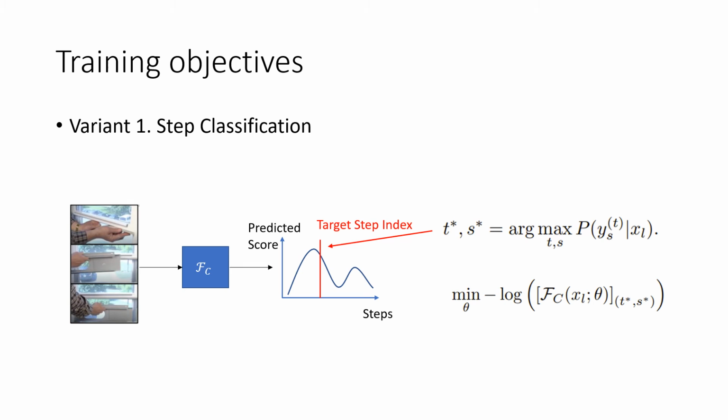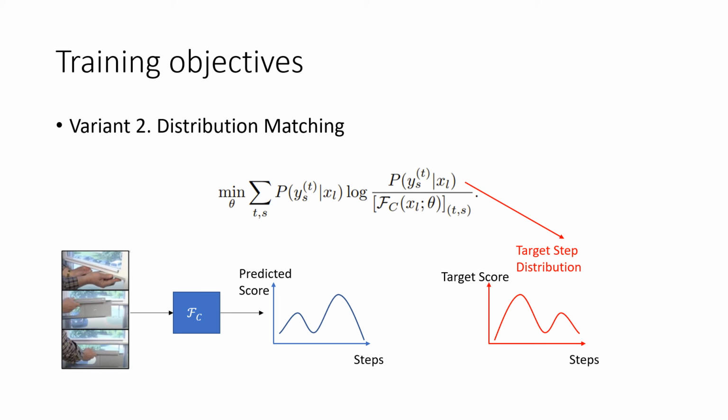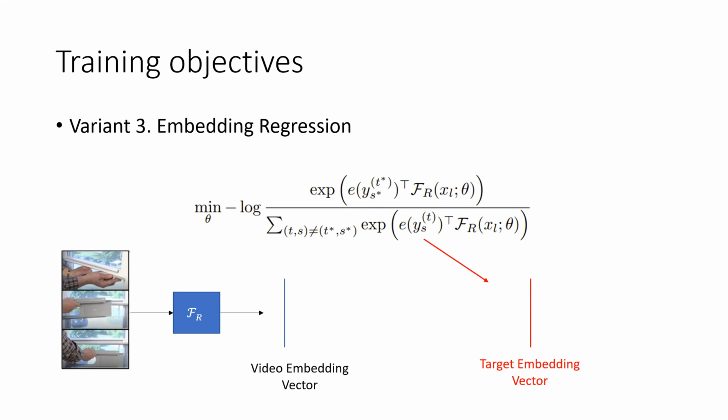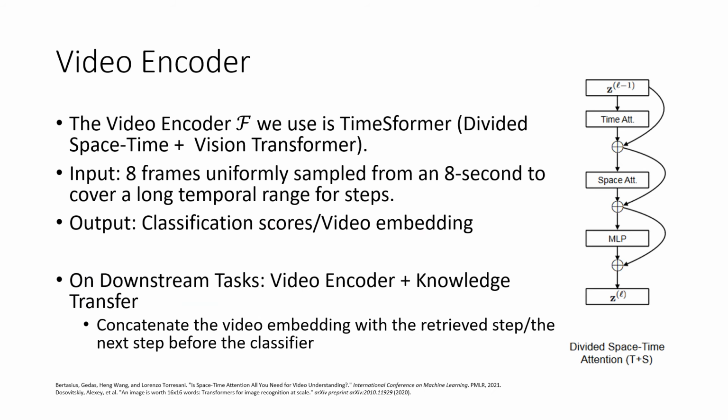We tried three variants of training objectives to leverage the resulted distant supervision. The first one is to formulate it as a classification problem where the video encoder is trained to predict the index of the most similar step. The second variant is to match the distribution over all the steps between the prediction from the video model and the one we obtained from similarities of the ASR sentence and steps. The third variant is to regress the embedding of the most similar step.